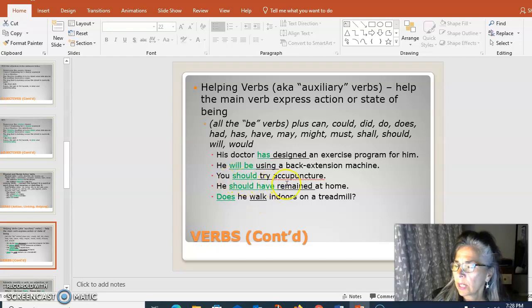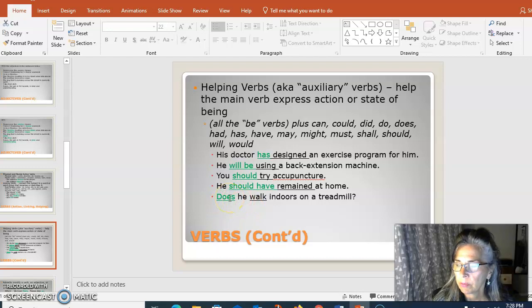You should try acupuncture. Now, this is sort of like a recommendation. So it's not something about tense. He should have remained at home, right? If I said he did remain at home, then that tells us something completely different. This is also some sort of recommendation.